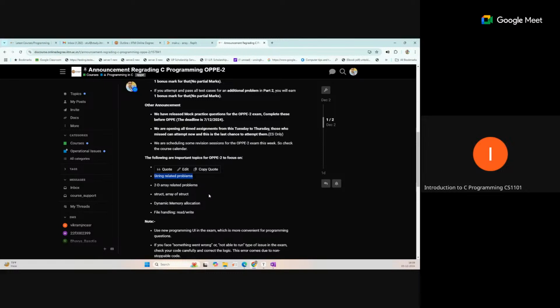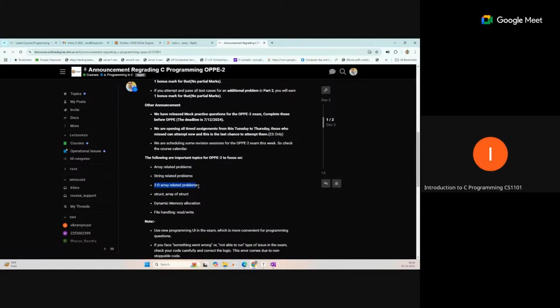So string related problems: if a string is a palindrome or not, or what is the length of the string, how many vowels are there in the string. So some string related questions may be asked. If you want to practice more, you can search category-wise questions on Google also. Otherwise you can solve the problems which are already available in the course or timed assignment, all these things are related to these topics, to solve all these string related problems.